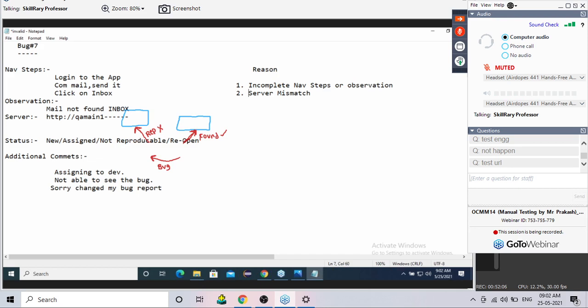I'll repeat. The test engineer found the bug in one server, and the developer, you should not say he found a bug. A developer cannot find a bug. Remember, yes or no? Can a developer find a bug? Correct, no, he can only reproduce the bug. So the test engineer found the bug in one server and the developer is trying to reproduce it on the other server. The solution is to mention the server in the bug report. He will also use the same server. Easy, easy, easy.